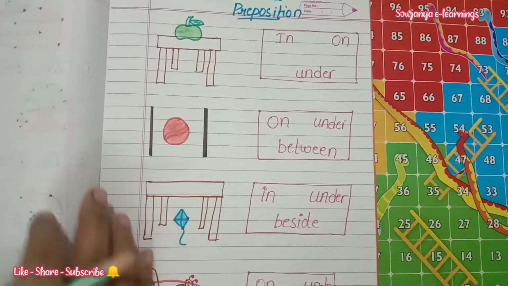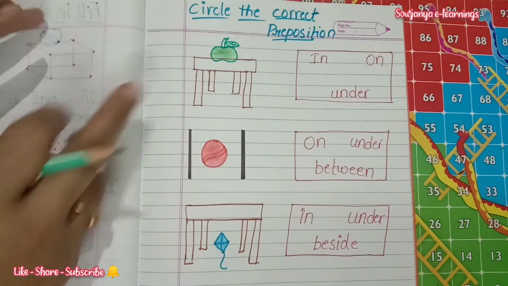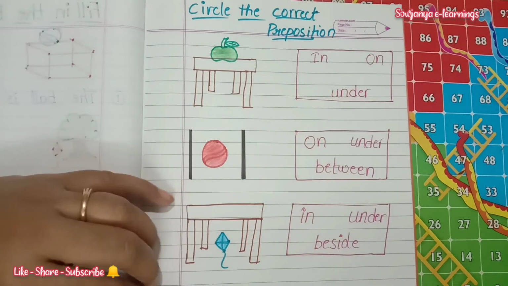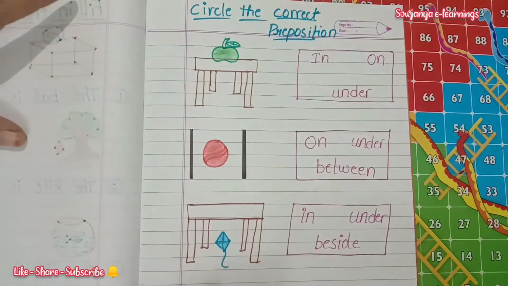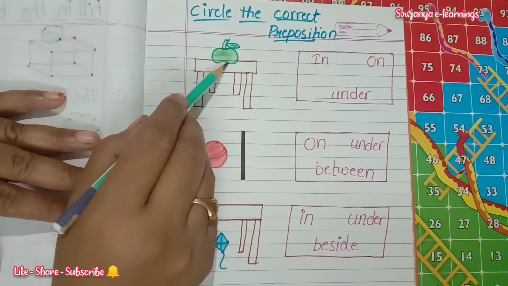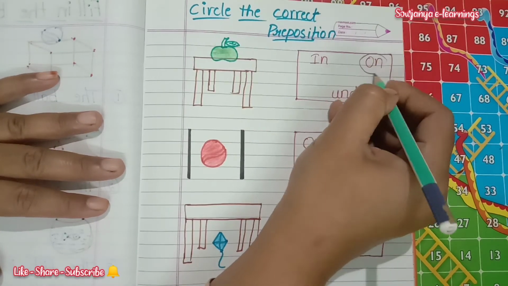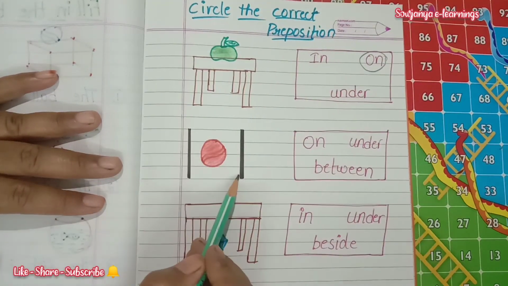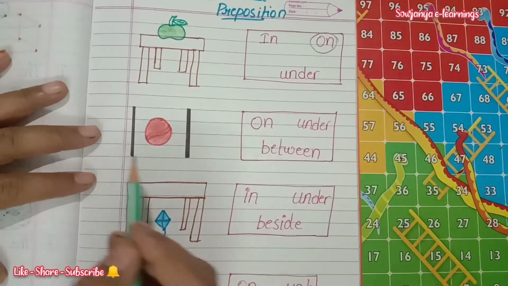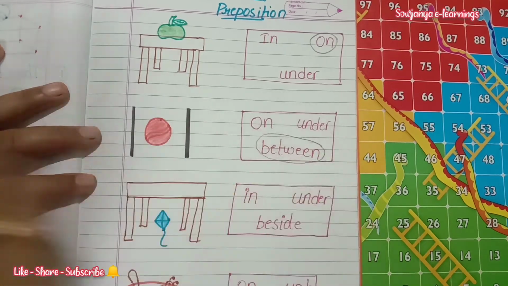So, we'll see one more worksheet. Circle the correct preposition. See here, I have given some positions to the things. So, we have to check it and circle in this box. Now, where is the apple here? The apple is on the table. So, we have to circle on. Here, where is the ball? The ball is between the lines. So we have to circle the word between.